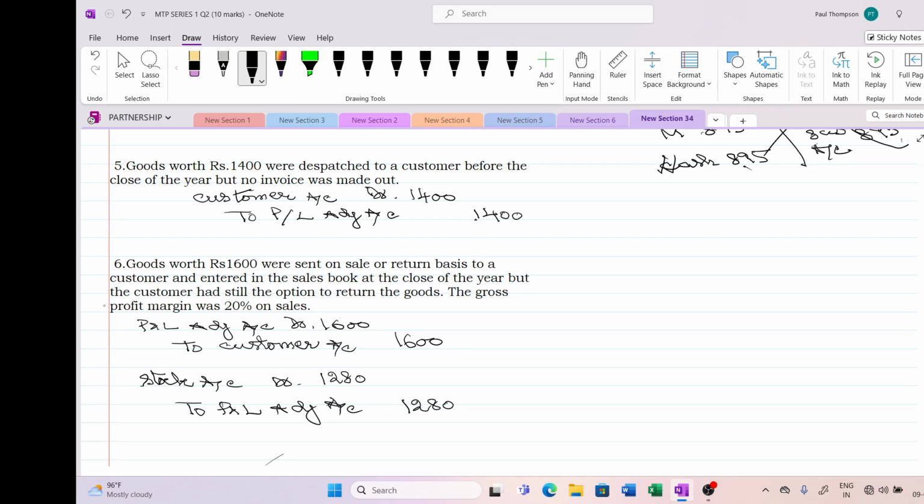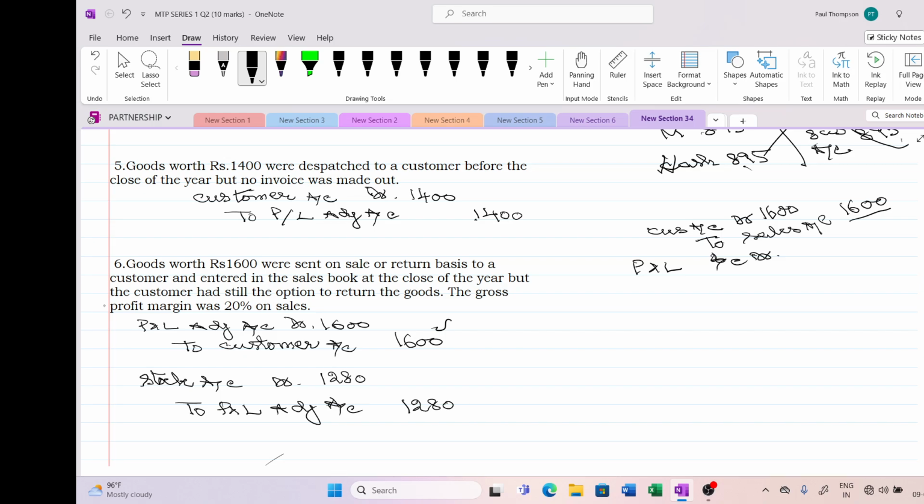But what happened? First, we debited the customer account with goods worth 1600 rupees and we recorded the sales account. This is already entered and the books were closed like this. But the actual sale has not yet happened because the customer has not yet accepted the sale. So now we have to reverse it. We cannot operate the sales account, so I am going to operate the P&L adjustment account instead of the sales account. I have to debit this and the customer account is credited.